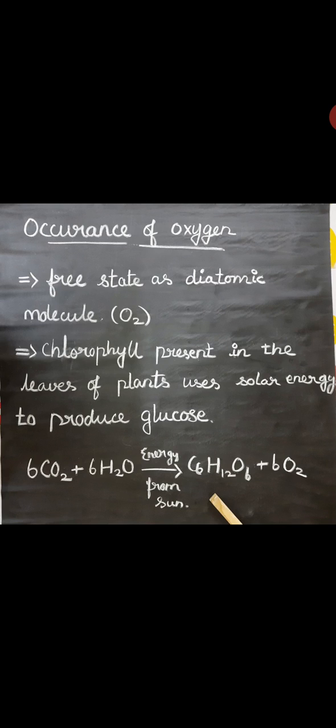Then in the combined state, it is present in the earth's crust as silicates and metal oxides. Oxygen is also found in the water on the surface of the earth. And the triatomic molecule is O3, also known as ozone, which is present in the upper layer of the atmosphere. So this is oxygen in the free state and the combined state.